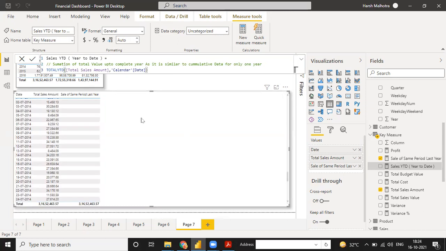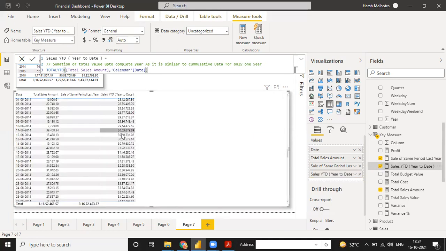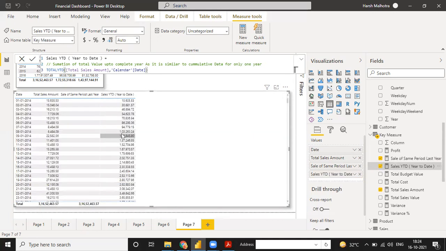And when I tell you year to date means, just put this value into this and see. On 1/1/2014 we have 15,635 and on 2/1 also 15, but here it is including addition. Same, it is cumulative data we have.